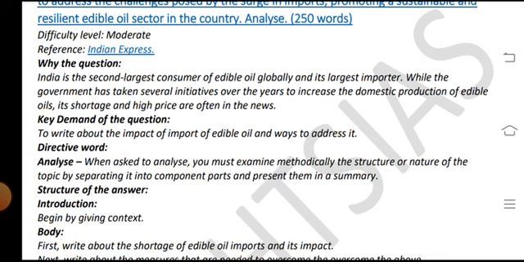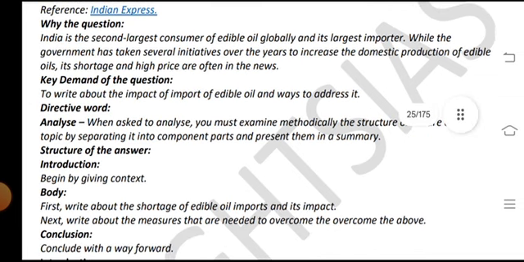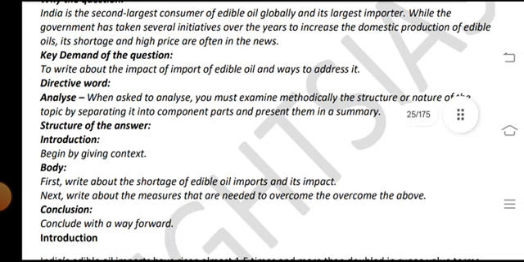India is the second largest consumer of vegetable oils globally, and it's the largest importer. While the government has taken several initiatives over the years to increase domestic production of edible oils, its shortage and high prices are often in the news. Key demand of the question: write about the impact of the import of edible oils and measures to address it. Directive word: analyse.